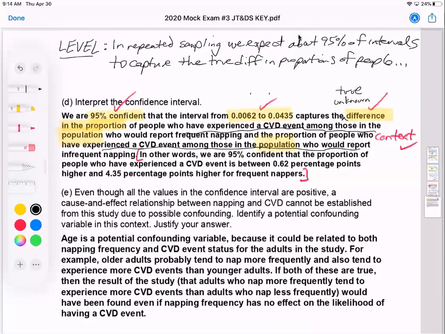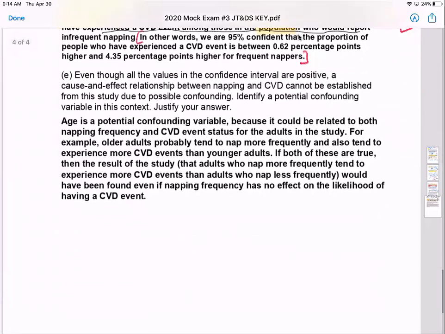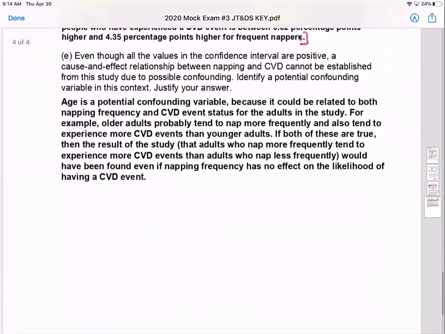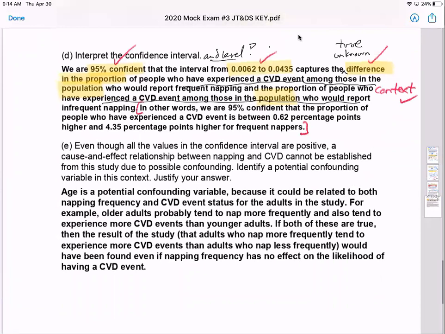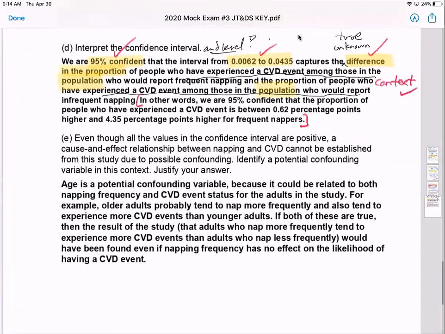So that's the level. On past exams, that wasn't as likely to be asked, but it seems like this year, since it's more interpretations and concepts and things like that, interpreting the interval and the level would be much more fair game. And I wouldn't be surprised if they have an interpret the interval and the level all baked into one question. And then lastly, again, this is a 15-minute question, so we're probably running out of time. It takes probably about 15 minutes just to write all that context.